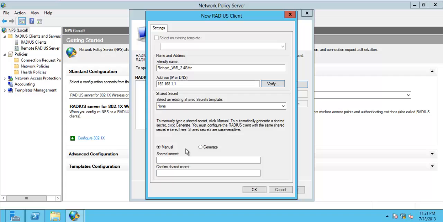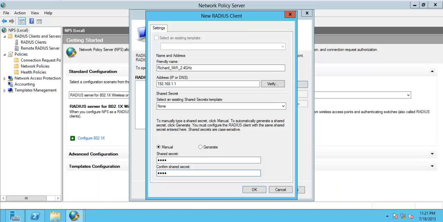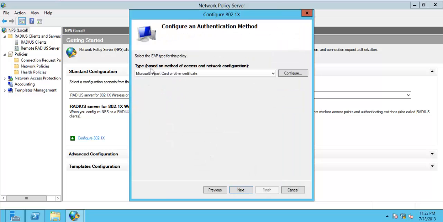Okay, so manual, the shared key was test, test. You can see over here. Sorry for that, because I'm suffering from a cold and flu, so it's a little bit difficult speaking and doing a class. So you can see my IP is over here. So let's go over here and see. Okay, confirm and click next.